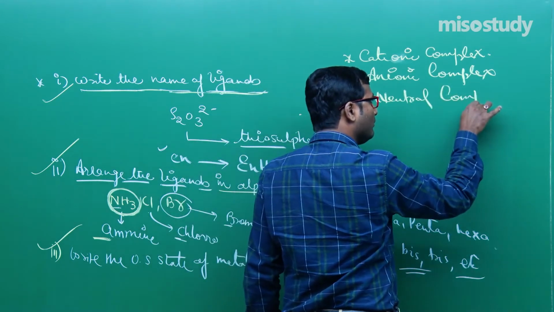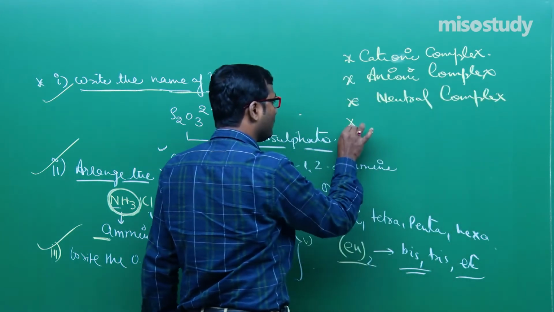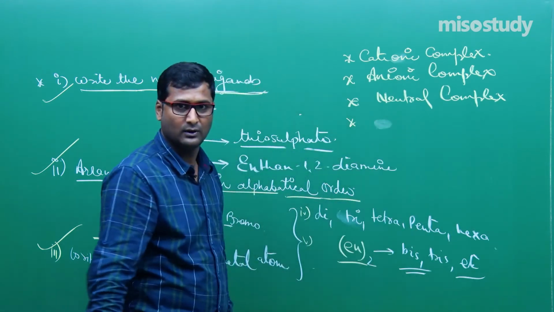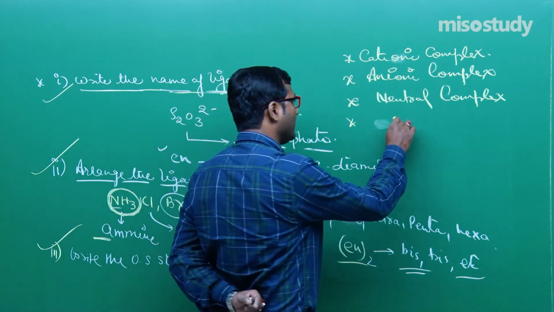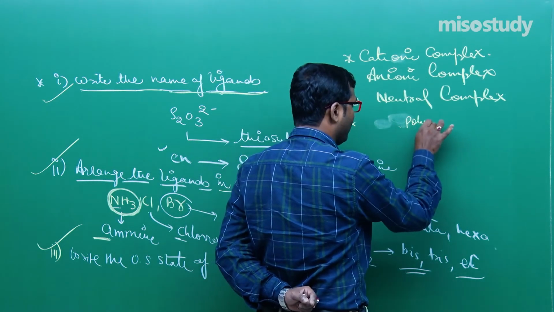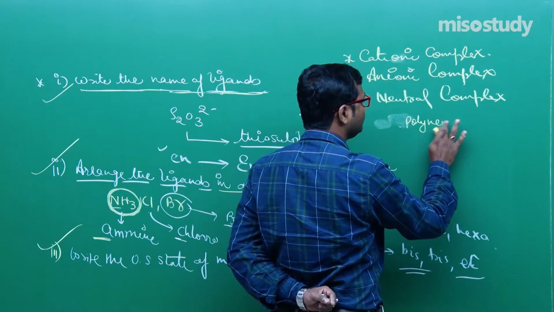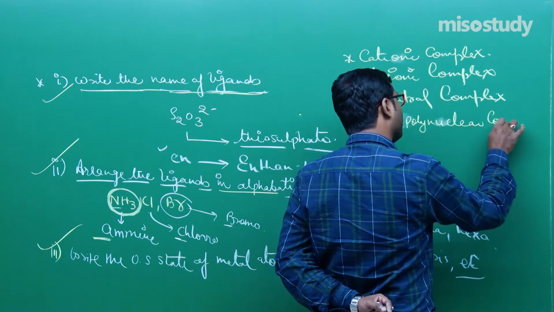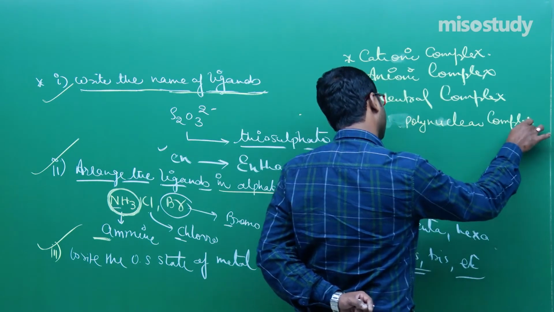Fourth one is polynuclear, homonuclear or heteronuclear. How to write the name of the polynuclear complex?